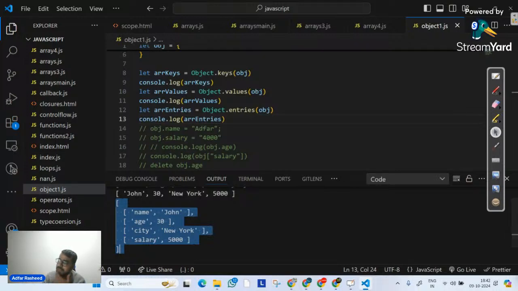Am I clear with this method, guys? Yes or no? Give me a quick confirmation in the chat. Everyone, perfect. I think I am completely clear.